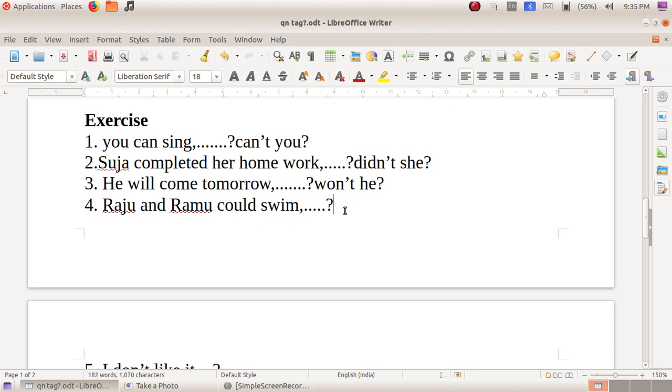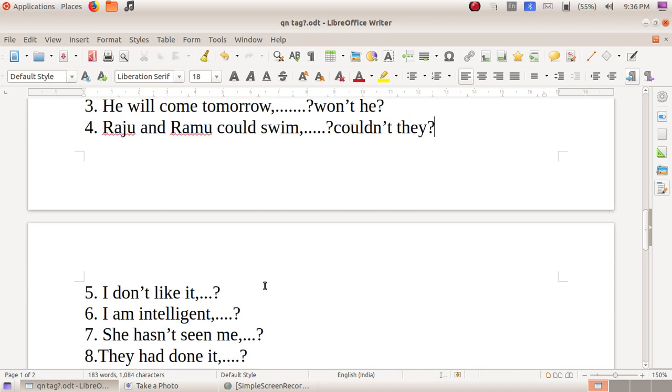Then see the next sentence. Raju and Ramu could swim. Positive or negative? Okay, positive. So the tag should be negative, and the auxiliary verb here is could. So could plus not. And here the subject is Raju and Ramu. Which is the pronoun we can use for the subject? They. So what will be the tag? Couldn't, subject they. Couldn't they will be the tag here.